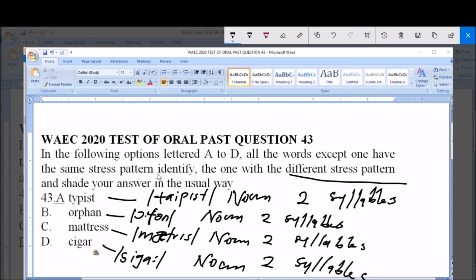Then the option A takes its stress position on the first syllable. The option B takes the stress position on the first syllable. Option C takes its stress on the first syllable. The option D takes the stress on the second syllable. So by this narration, then it means that option D takes its stress on a different syllable. Therefore, option D is correct.